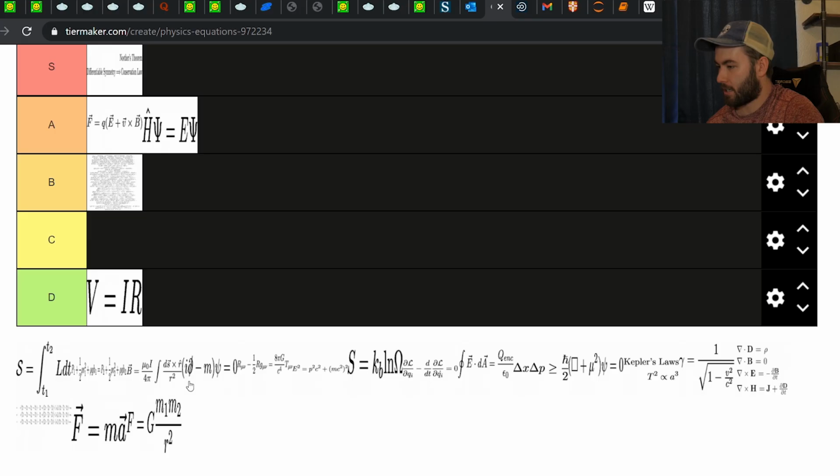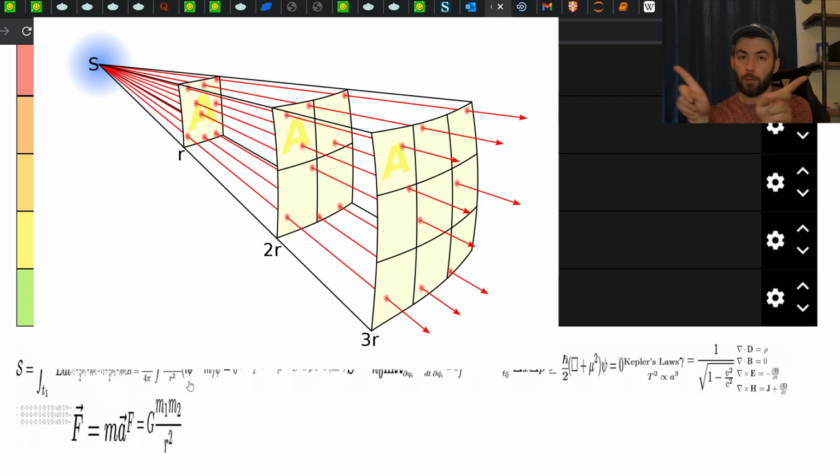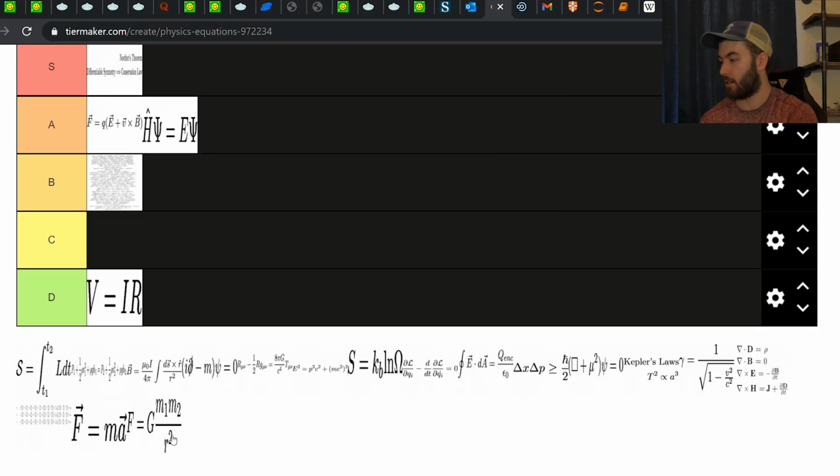And if you don't know, the reason these inverse square laws happen is because if you have field lines coming from a source, if you put that source in a bubble, and then you increase the size of the bubble, the same number of field lines is going through that bigger bubble. But the surface area of that bubble increases with the square of its radius. So if the flux is going to be constant, then that means the field has to decrease with the square of the distance, which is why you get 1 over r squared for the field and the force. So that's why it seems like inverse square laws are everywhere.